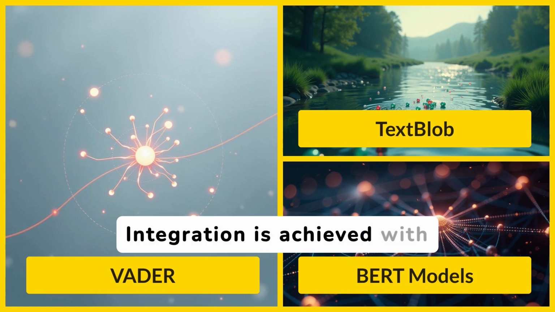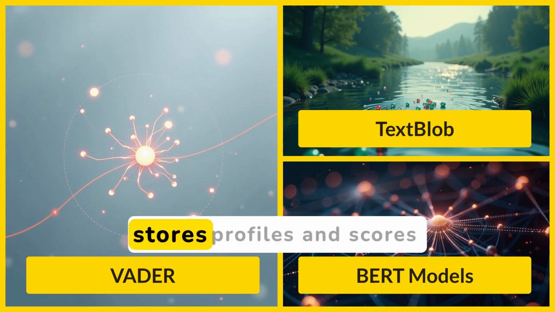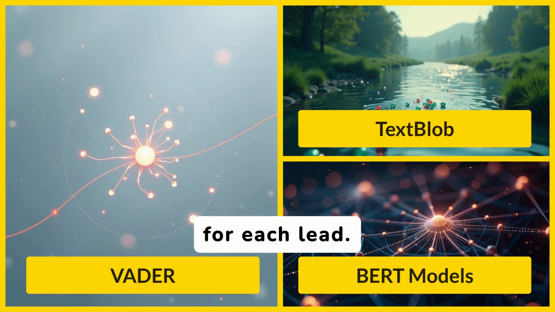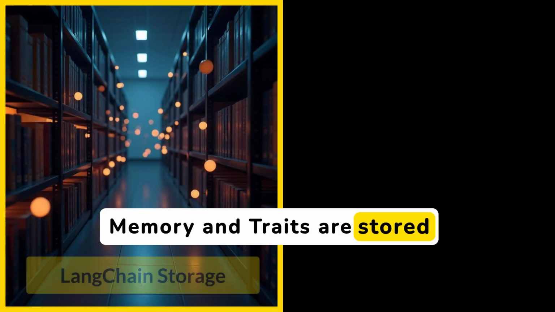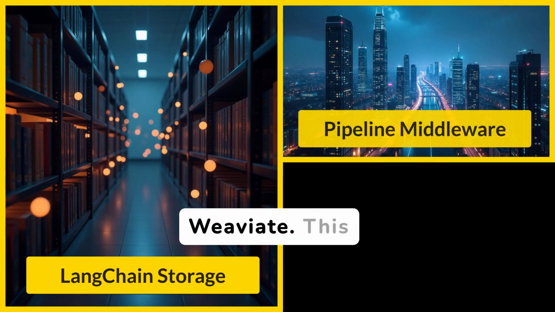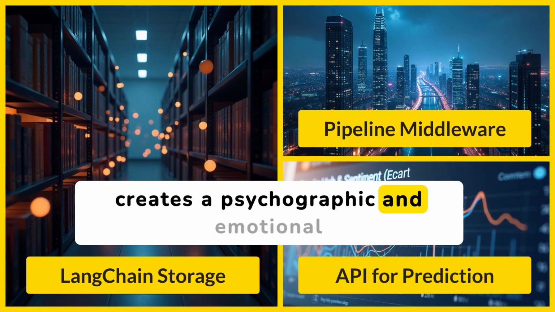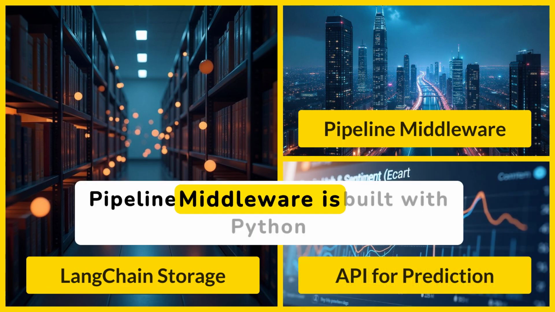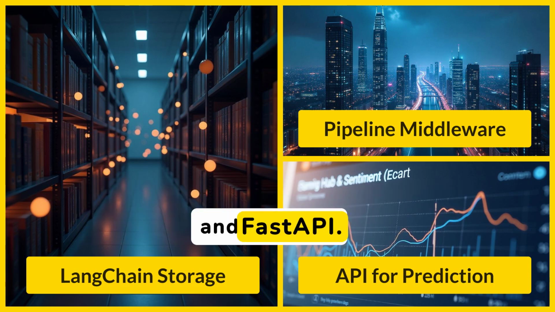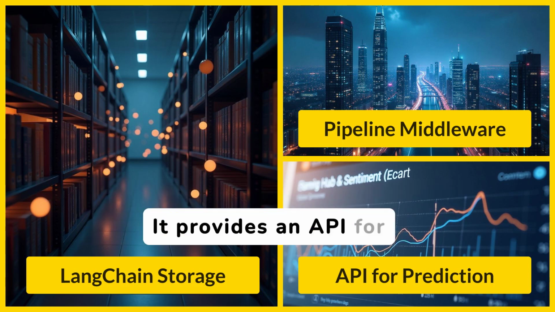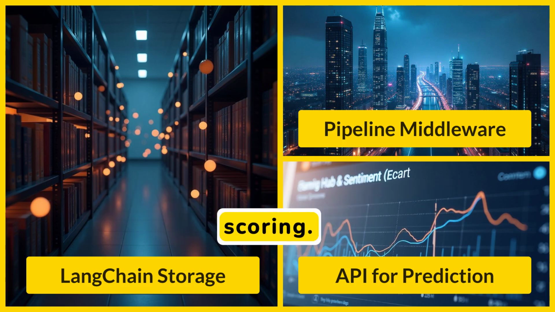CRM integration is achieved with EspoCRM. It stores profiles and scores for each lead. Memory and traits are stored using LangChain with Pinecone or Weaviate. This creates a psychographic and emotional memory. Pipeline middleware is built with Python and FastAPI. It provides an API for personality prediction and sentiment scoring.